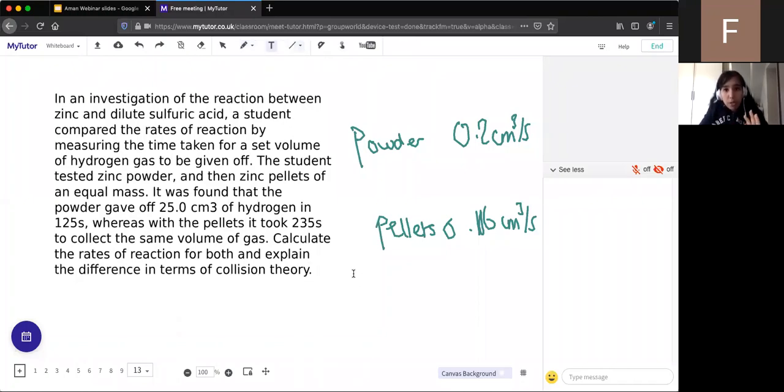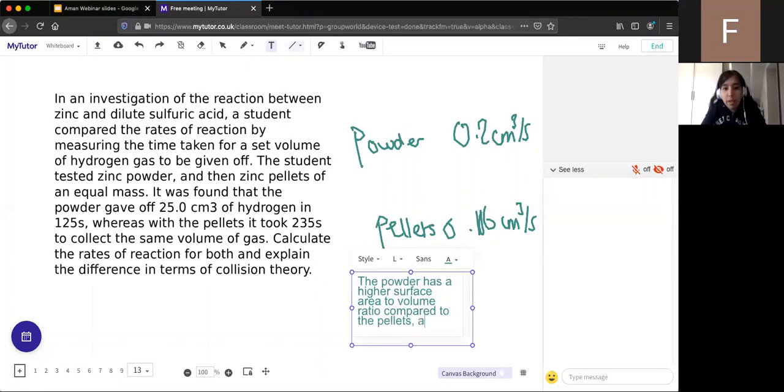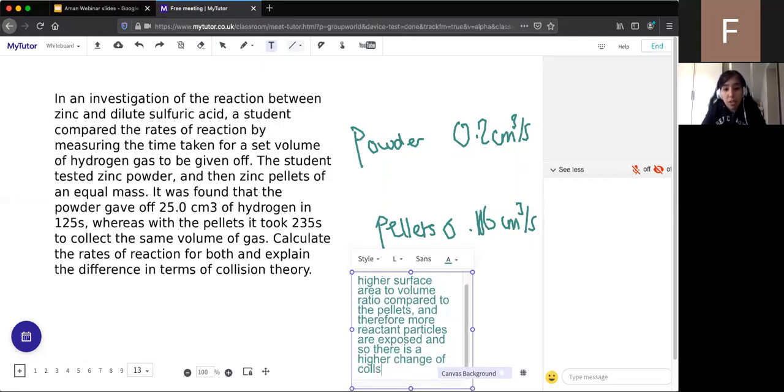Okay, almost. I think the model answer would be that the powder has a higher surface area to volume ratio compared to the pellets, and therefore more reactant particles are exposed, and so there is a higher chance of collisions occurring, and you can put in brackets the frequency of collisions increases.